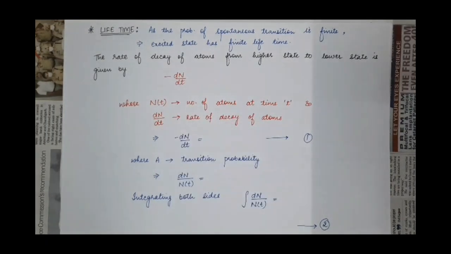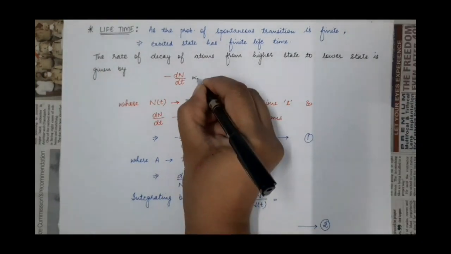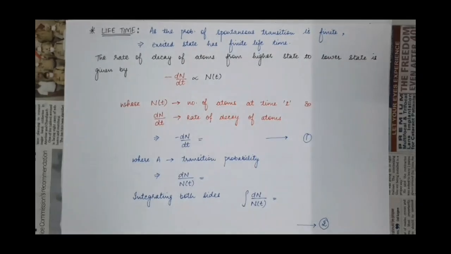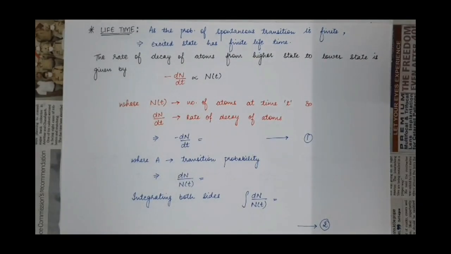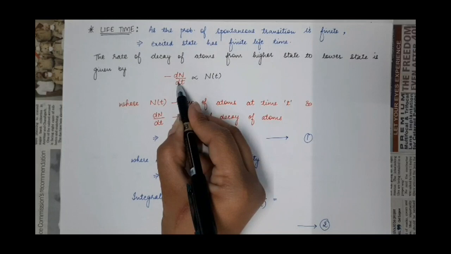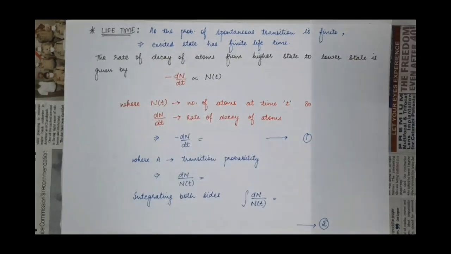And this rate of decay will be proportional to the number of atoms present in the excited state at that time. With time this number will decrease, so the rate of decay of atoms will also decrease with time.